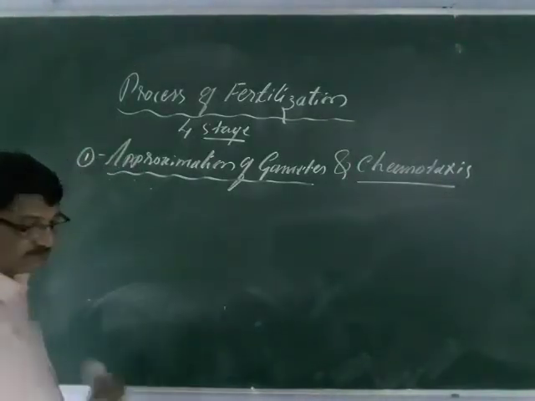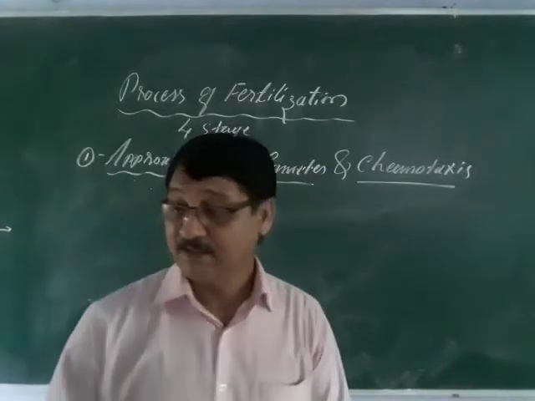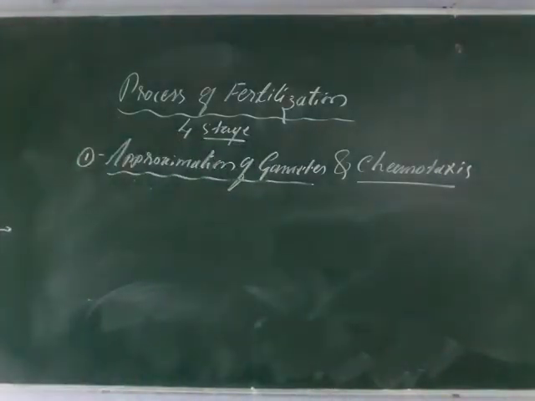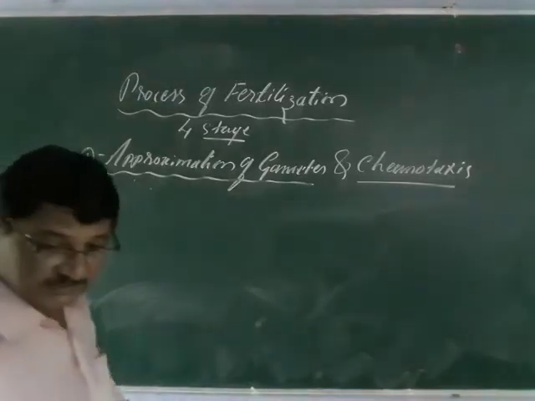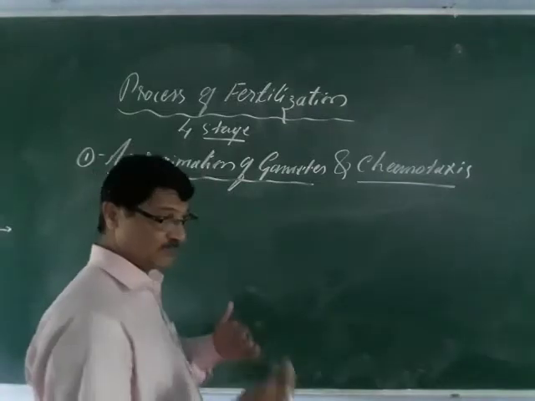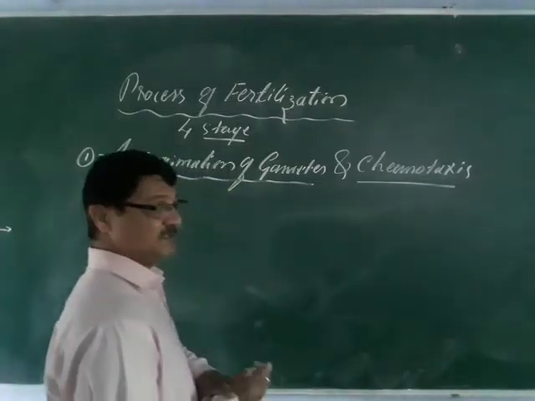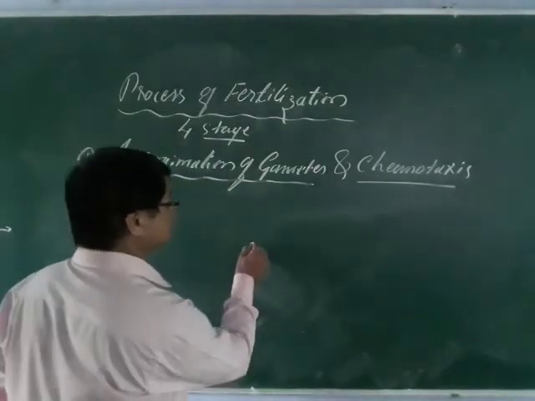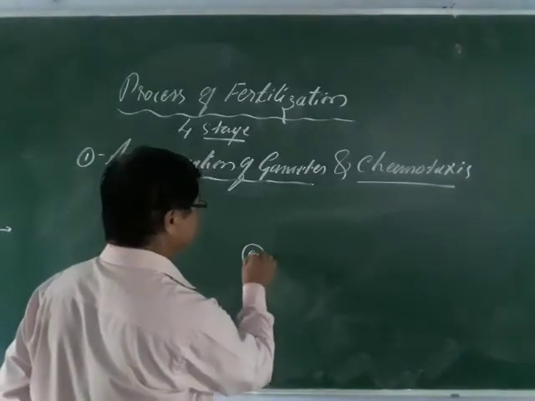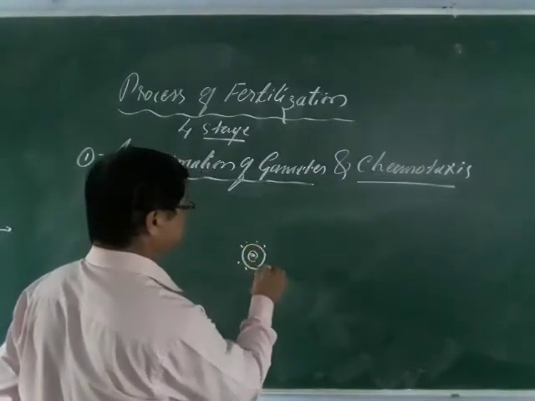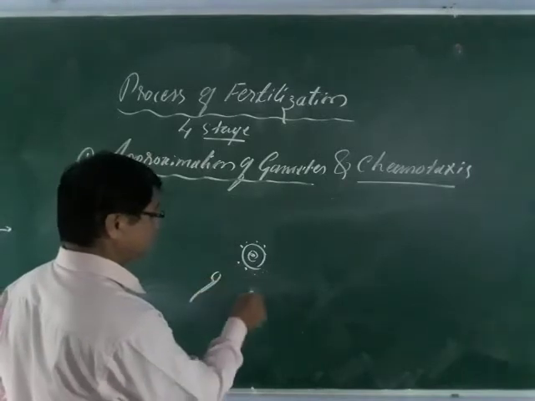Approximation of gametes means the movement of sperm towards the egg is random. Suppose this is the egg here, and the sperms are in the water media.